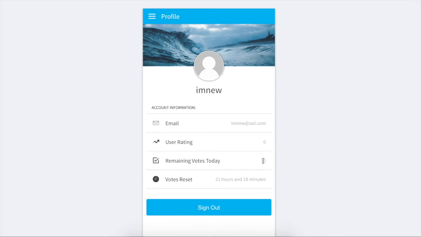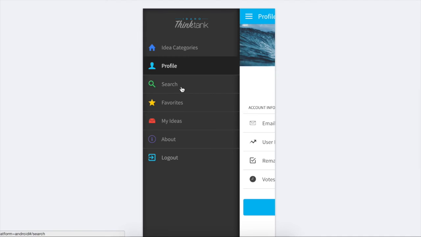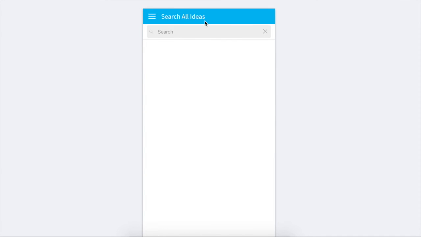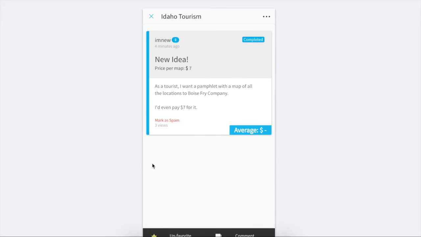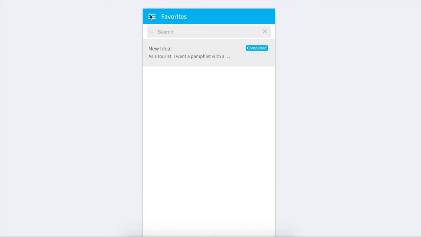Remaining votes today: as you use up your votes, you get 10 a day. They're reset every 24 hours, and there's a timer right here in the profile that'll tell you how much longer until those are reset. So here's a search view. This is across categories. You can search all ideas in the database, say you're looking for a specific topic and don't know where it'd be. Here's a favorites page. We favorited that idea earlier, and of course it shows up here on our favorites page.